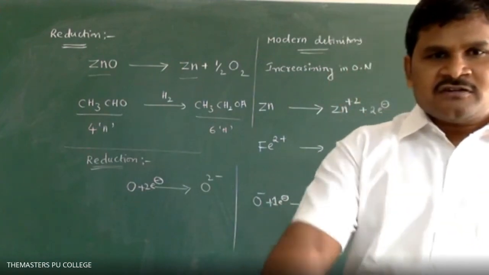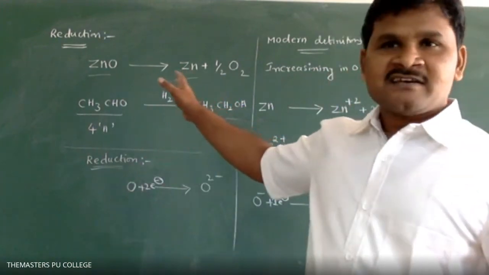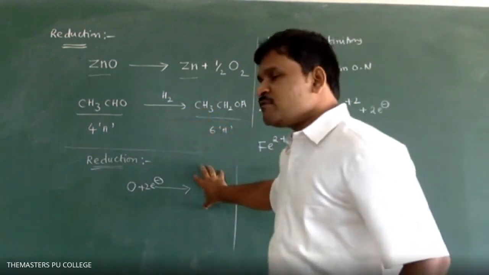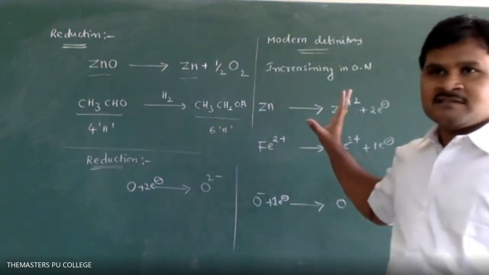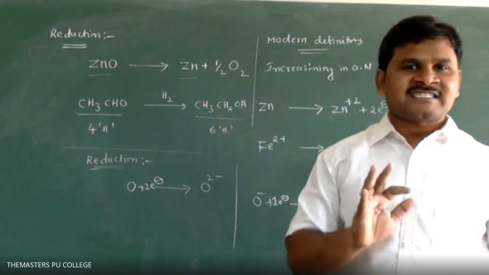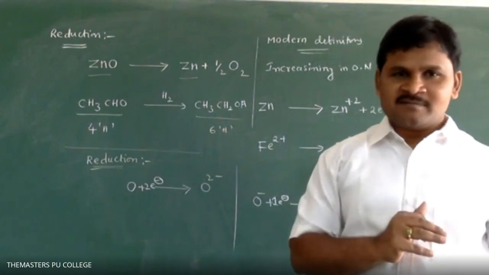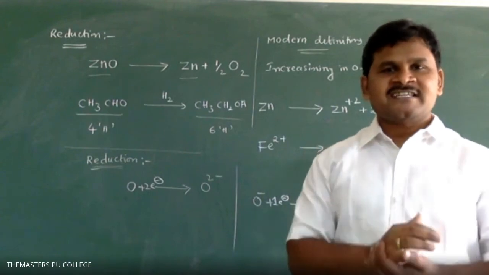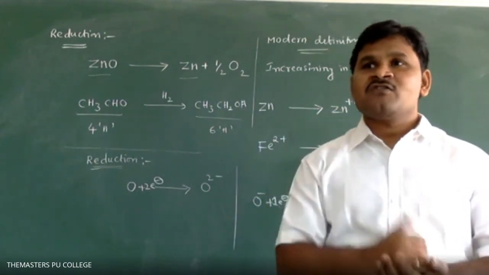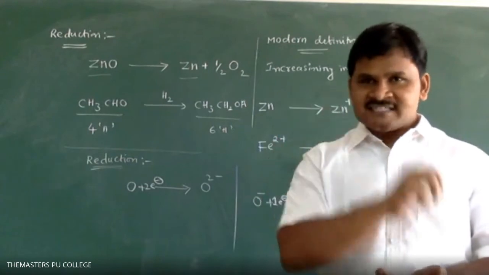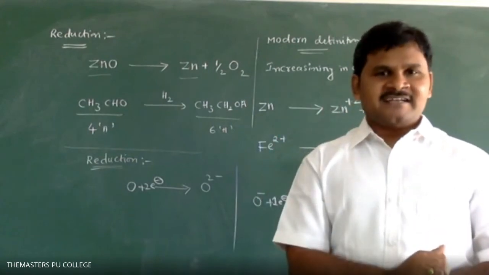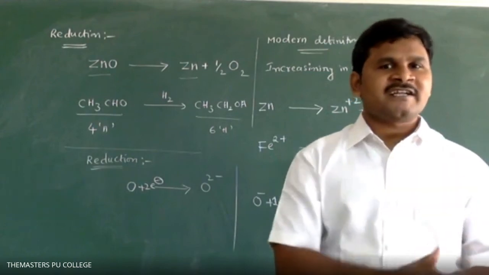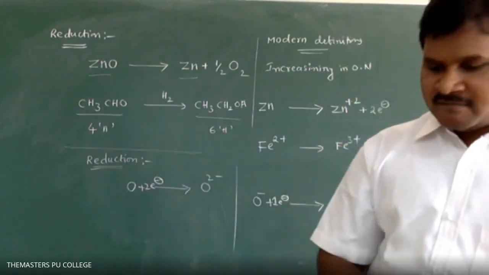Just now I told loss of electrons and gain of electrons. You understood: this example gain, this example loss. Then what about increasing in oxidation number and decreasing in oxidation number? To understand these, first we have to focus on what oxidation number is and how it is calculated. Now please write down the side heading: oxidation number.